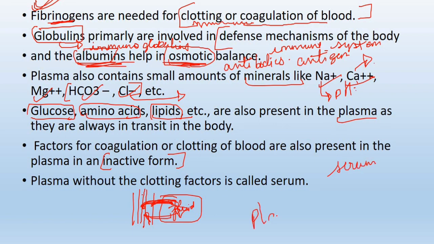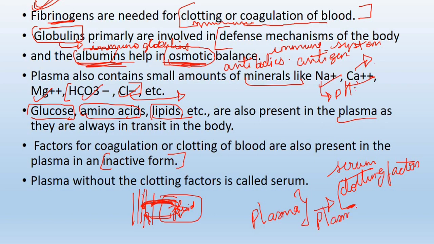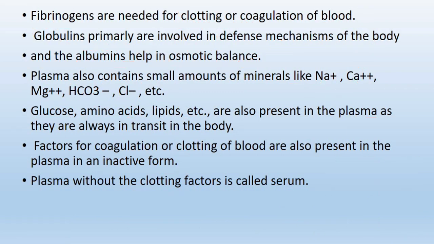If the plasma part is taken from the blood and the clotting factors are removed from it, that is plasma minus the clotting factors, and that will be called serum.